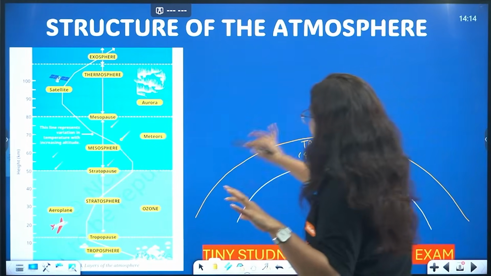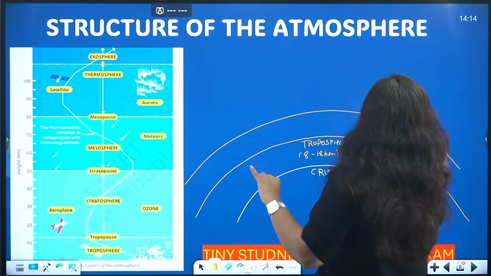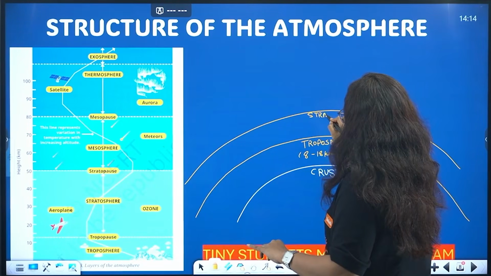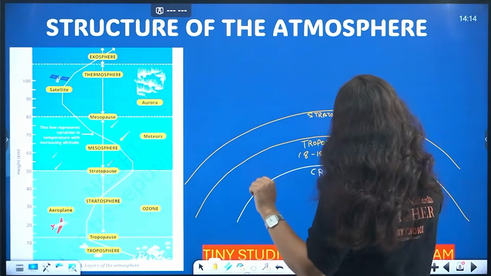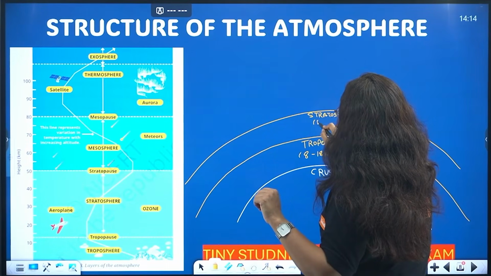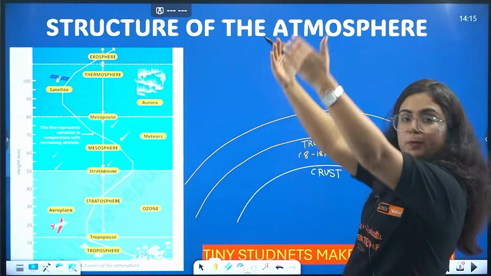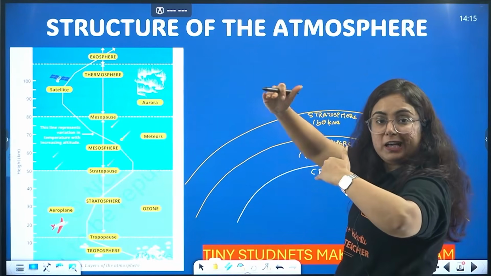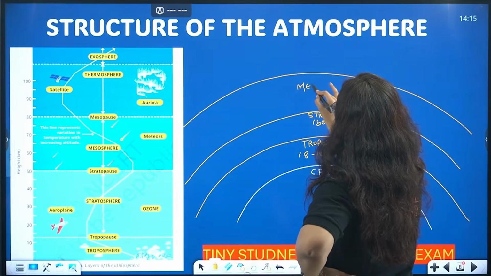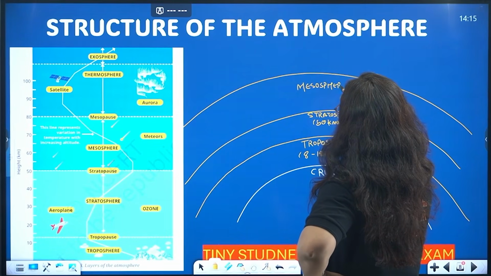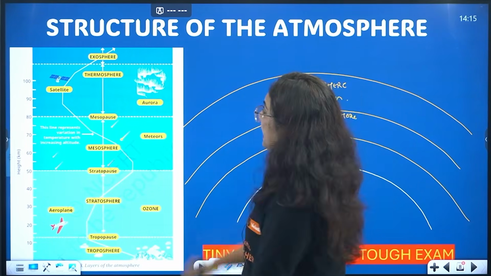Above this troposphere lies another layer, that is the stratosphere. It goes up till 50 kilometers. So from the troposphere up till 50 kilometers, it is the stratosphere. Then comes the middle layer, known as the mesosphere, and it goes up till 80 kilometers.